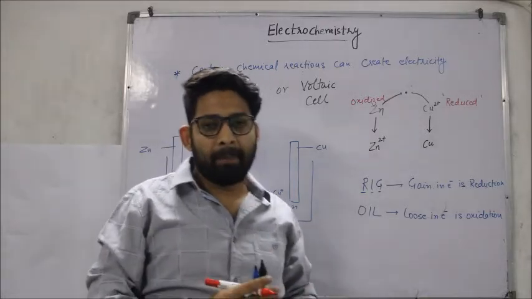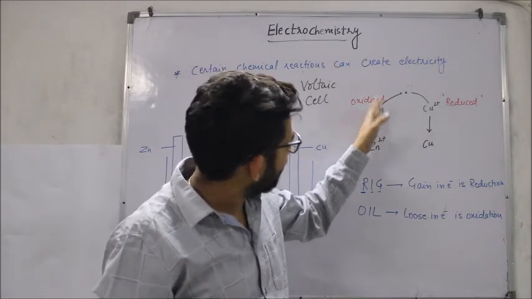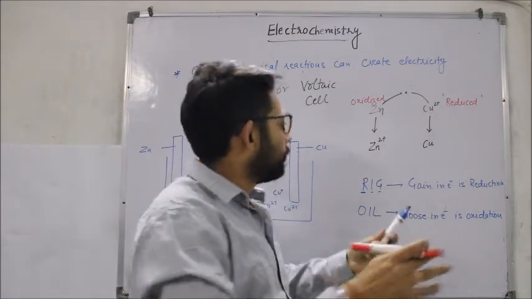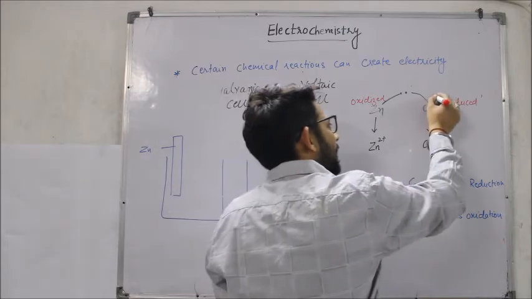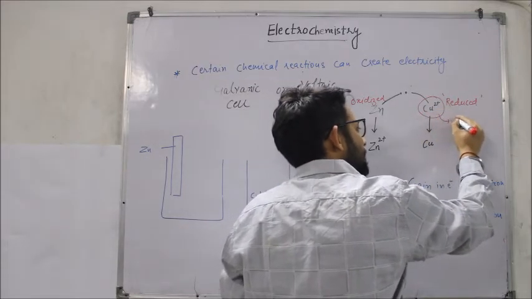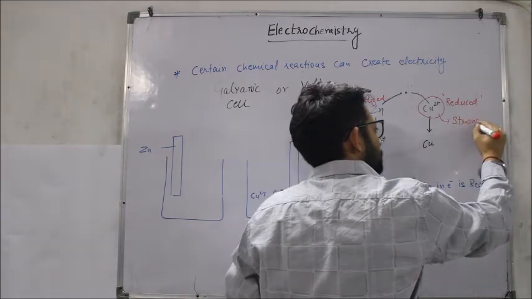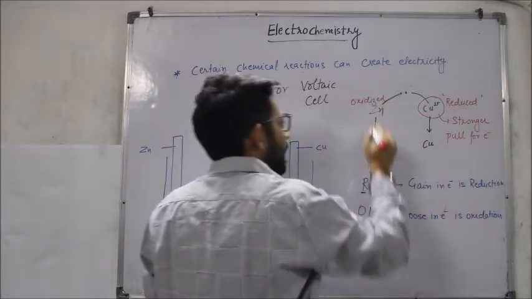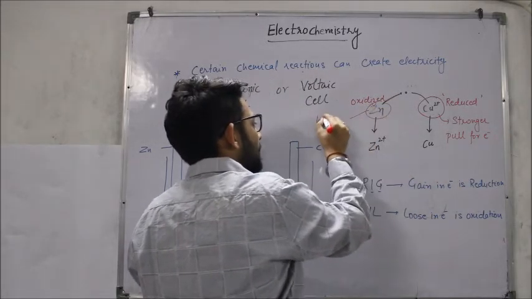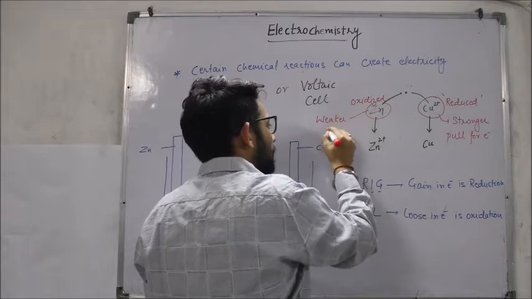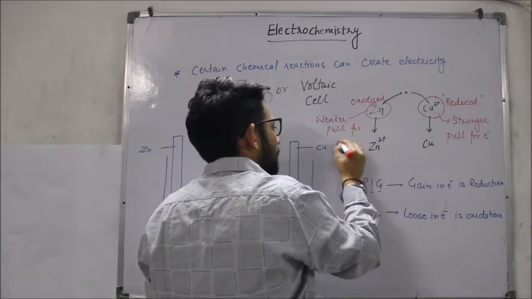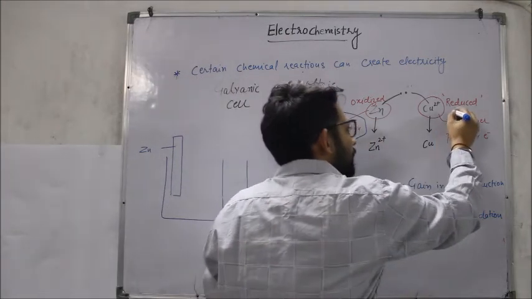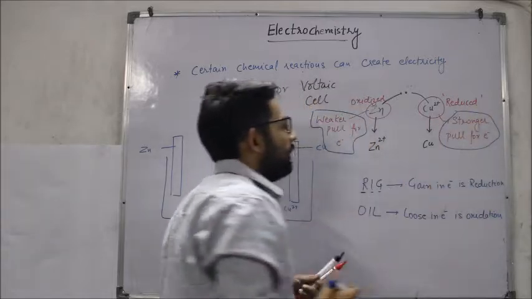अब the question arises कि सर zinc इलेक्ट्रॉन लूज क्यों कर रहा है, कॉपर गेन क्यों कर रहा है, कॉपर लूज क्यों नहीं कर रहा और जिंक गेन क्यों नहीं कर रहा. तो भाई सिंपल सी बात याद रखने वाली यहाँ पर ये है कि कॉपर has stronger pull for electrons, and what about zinc? Zinc has weaker pull for electrons. Zinc is having weaker pull towards electron and copper has stronger pull for electrons.